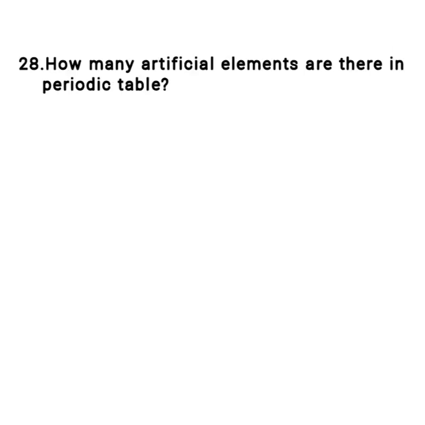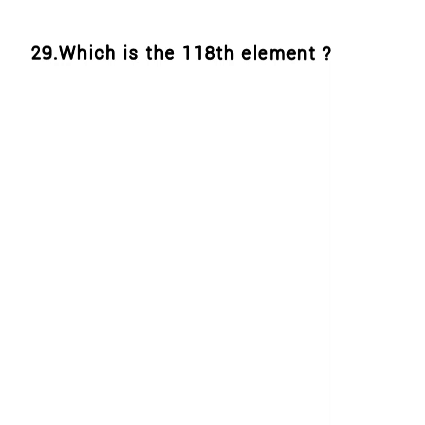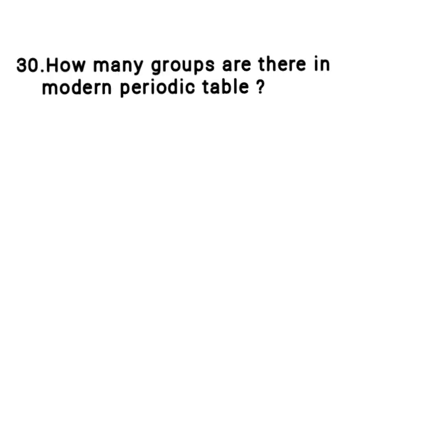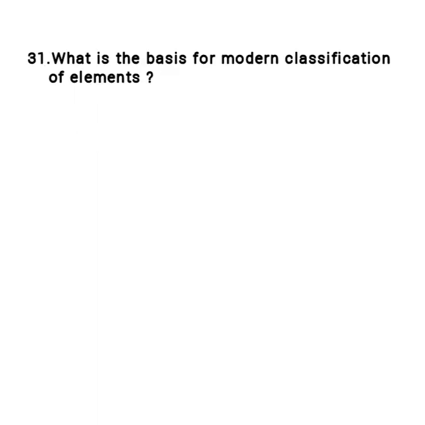How many artificial elements are there in the periodic table? 24. Which is the 118th element? Oganesson is the 118th element. How many groups are there in the modern periodic table? Answer: 18 groups.